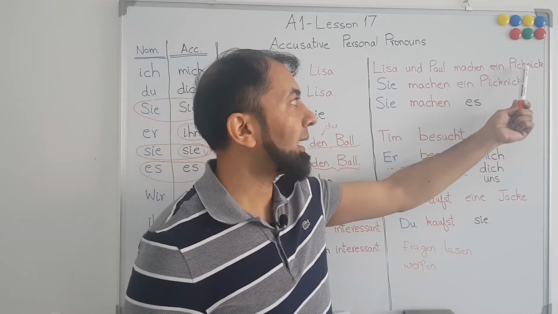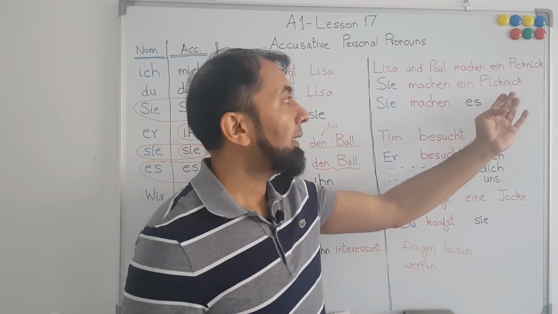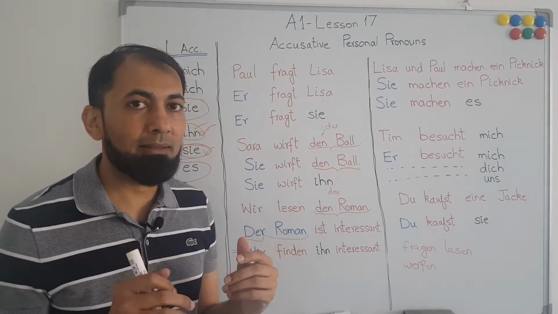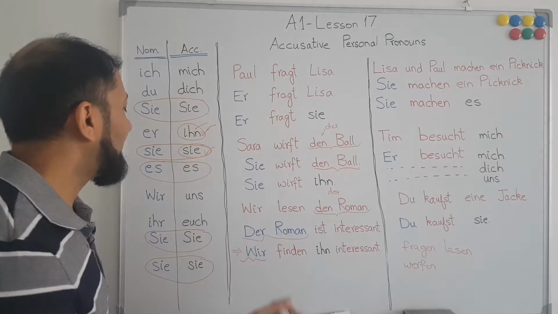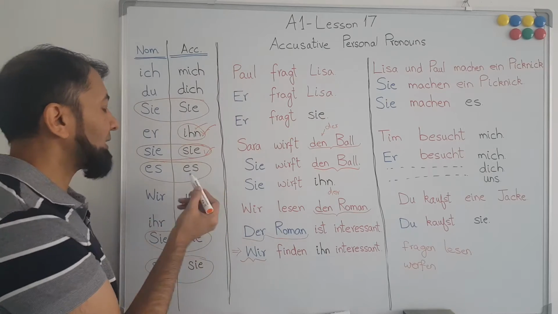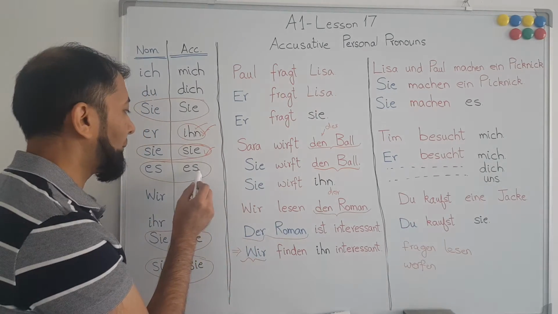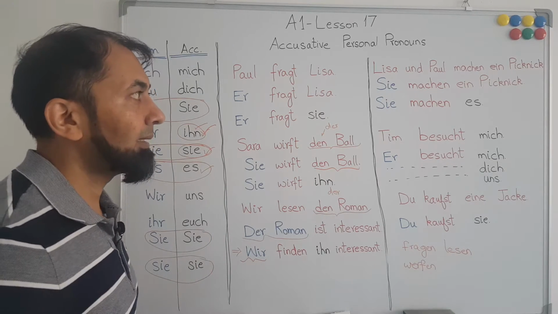Now, picnic is a neuter noun, and because it is receiving an action, we will use the accusative case personal pronoun, and because picnic is a neuter noun, we will use es. Sie machen es. They do it.